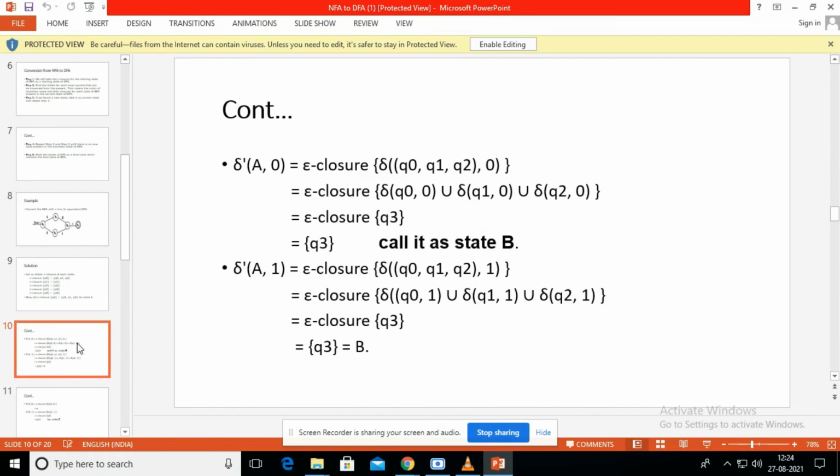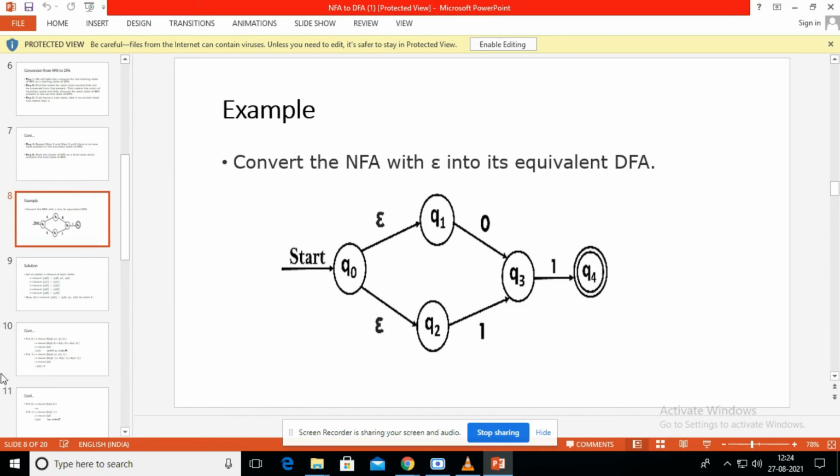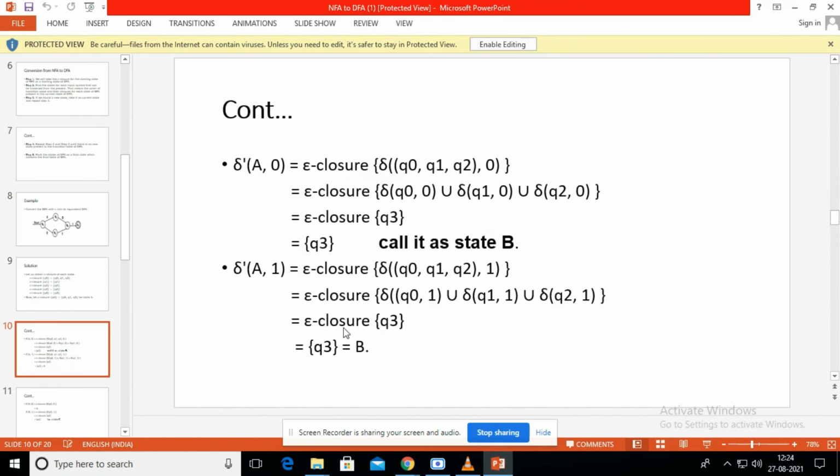No. Next, Q2 comma 1. Is there any transition from Q2 comma 1? Q2 comma 1 is Q3. Okay, so epsilon closure of Q3 is equal to Q3. We already have this state Q3. We assume this Q3 as state B, capital B. This is our new state.